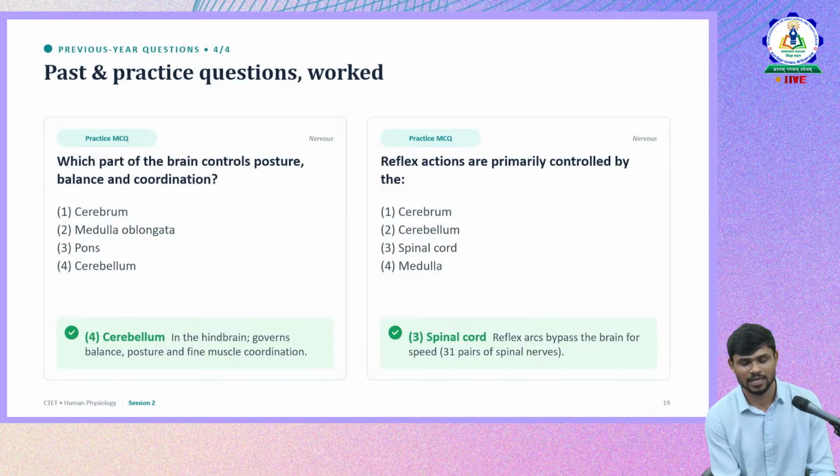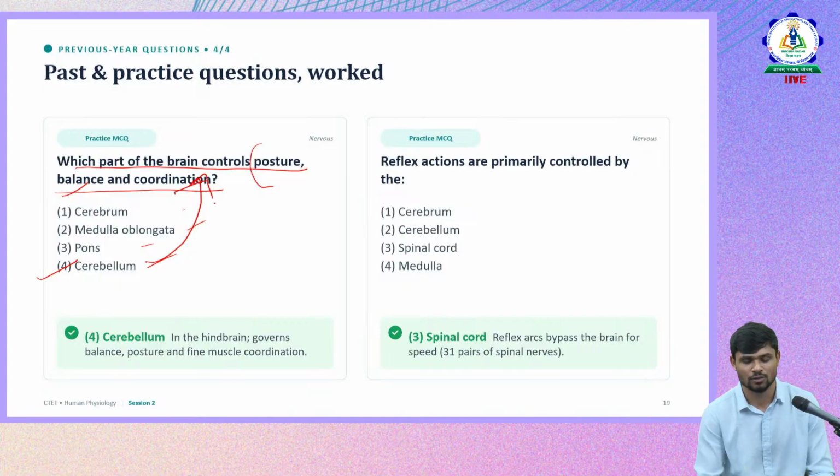Which part of the brain controls posture, balance, and coordination? The keywords are posture, balance, and coordination. Is it cerebellum, medulla oblongata, pons varolii, or cerebrum? So it is option 4, cerebellum, because it is the one which controls posture, balance, and coordination in us.